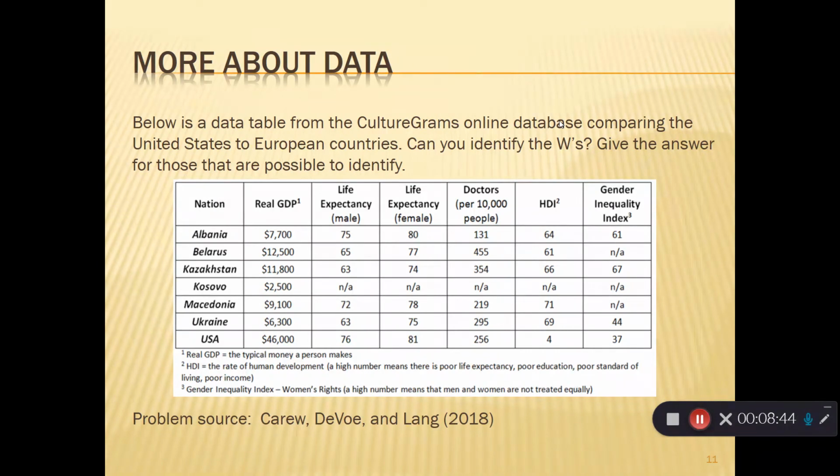Who, what, when. Notice there's not a year on here. So I know the year of the source that I took it from, but that doesn't mean that that's the year that the data was collected. Don't make that mistake. So I can't really give a year either, or I can't give a when. So the when can't be answered. Where can't be answered more than the Culturegram online.